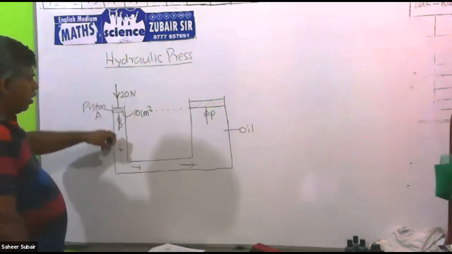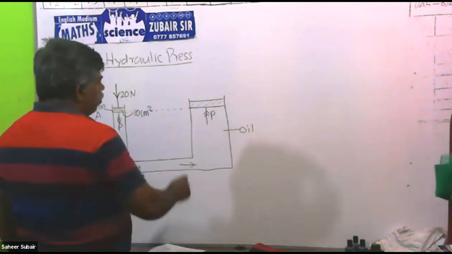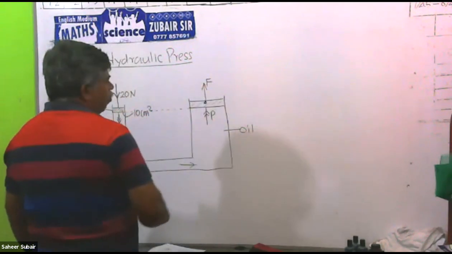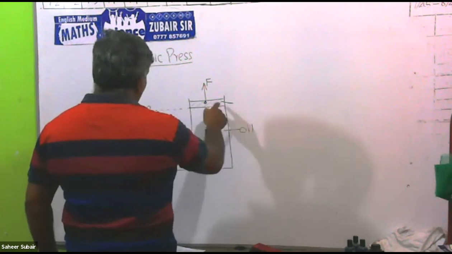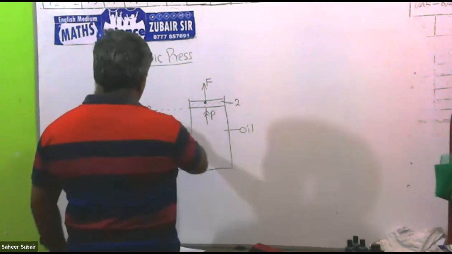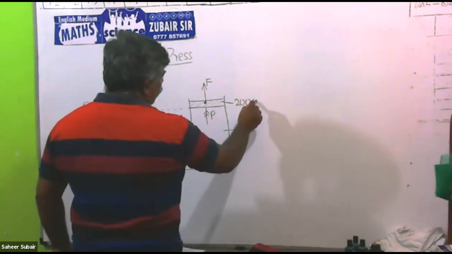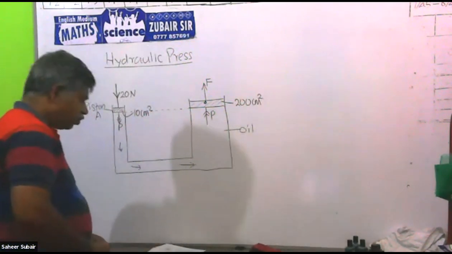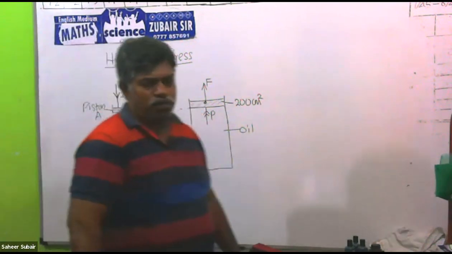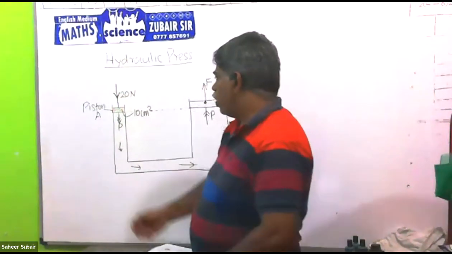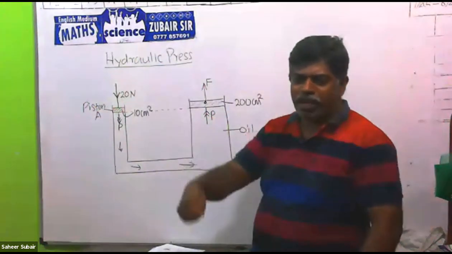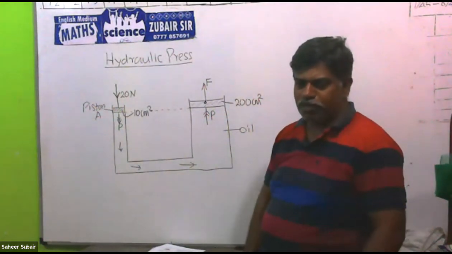What is the pressure applying here? Should be the same. Then by that pressure, what is the force created? We'll see what force gets created by this. This is a broad one. We say the area of that one is 20 times bigger than this, 200 centimeters squared. Here it is taken 10 centimeters squared, here 200 centimeters squared. That one is a small one. We can press it easily by 20 Newton, 2 kilogram. By the hand we can press, or by keeping one leg we can press.